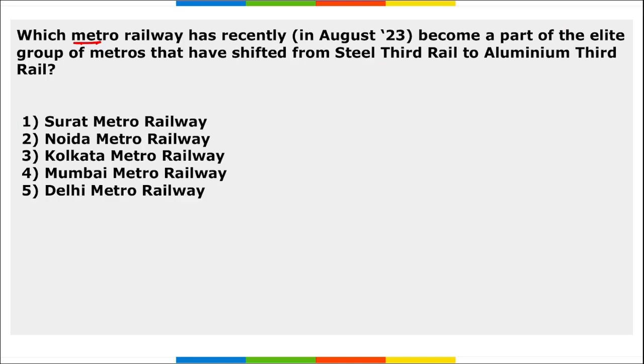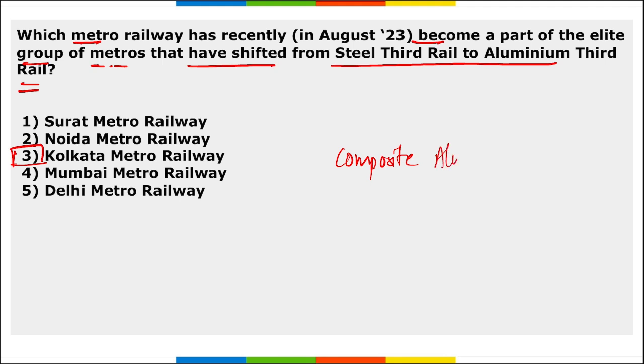Next, which metro railway has recently become a part of the elite group of the metros that have shifted from steel third rail to aluminium third rail? It is Kolkata Metro Railway. I repeat, Kolkata Metro Railway, that comes under the Ministry of Railways of Government of India, has decided to use composite aluminium third rail in all their upcoming corridors, along with the retrofitment in the existing corridor.